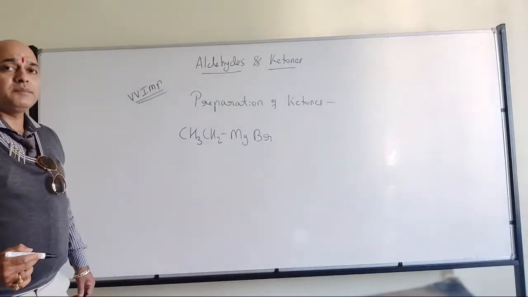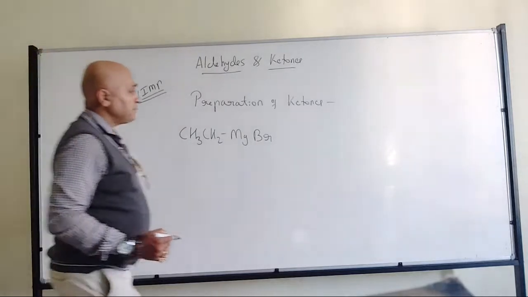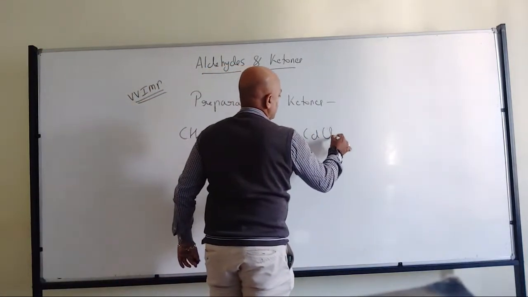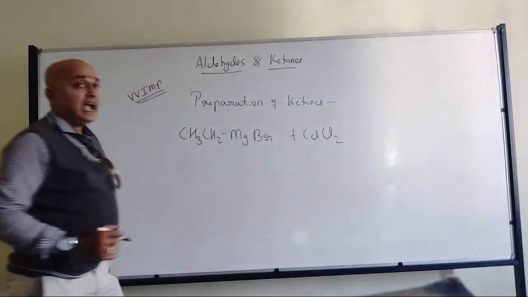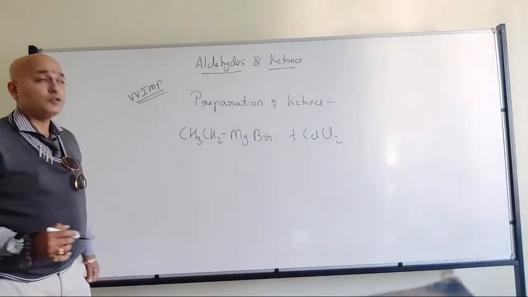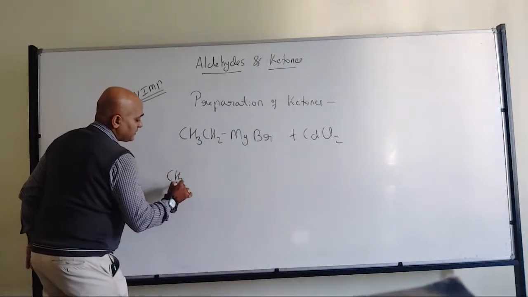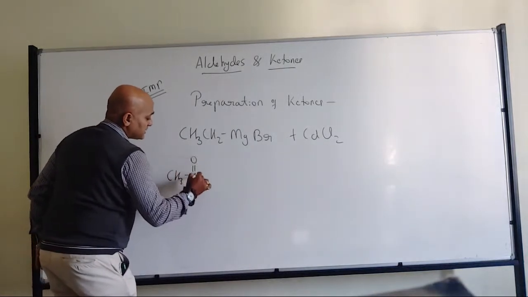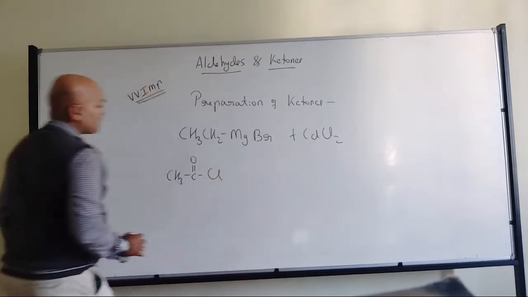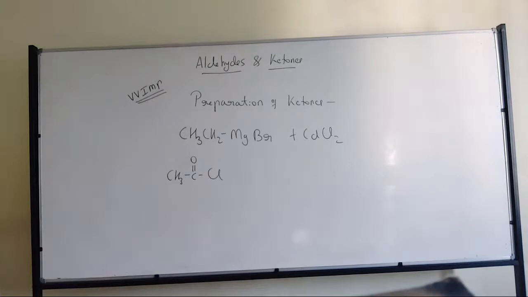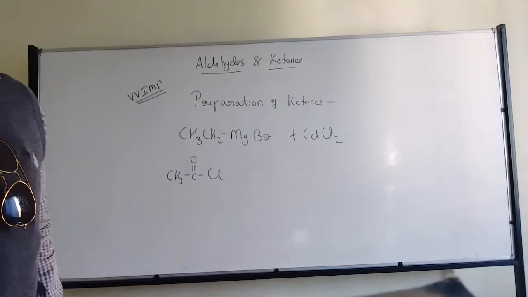Okay, if I go with methyl magnesium bromide and treat it with cadmium chloride, that is one thing. And the acyl chloride will be acetyl chloride, with respect to methyl. So what will be the product? Which ketone am I going to get?